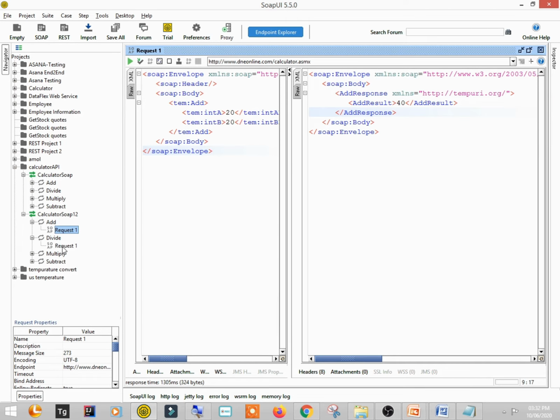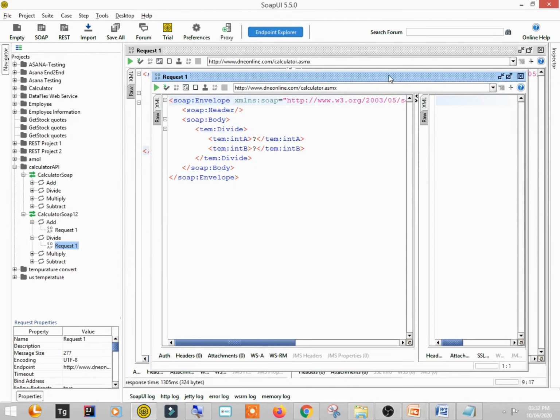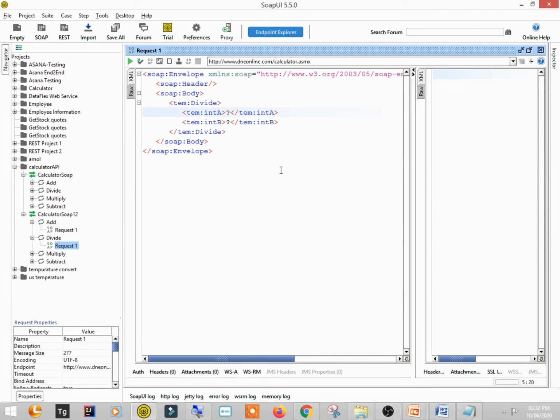Similarly, let's check another web service, another request. Actually, the web service is this only one. Under that, there are different requests. So divide. I'm double clicking on divide. You can see here again there are two question marks. There are two inputs this web service is taking. Let's suppose the first one is 50 and the second one is 2.